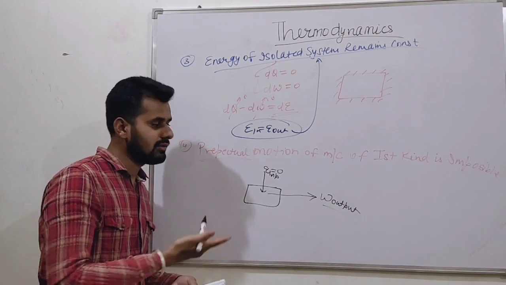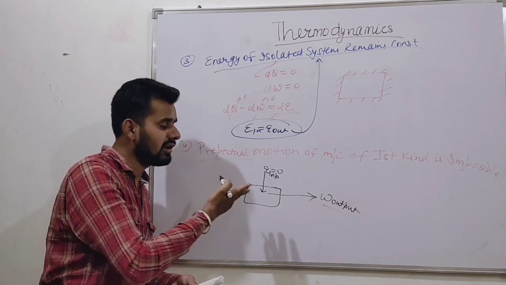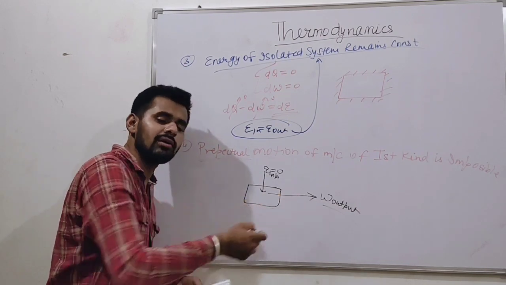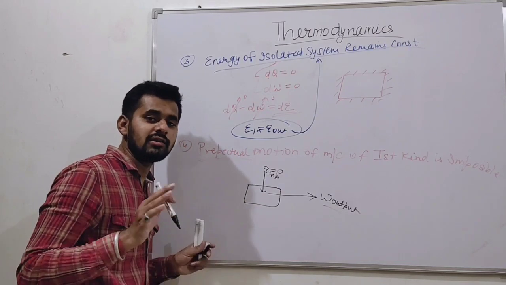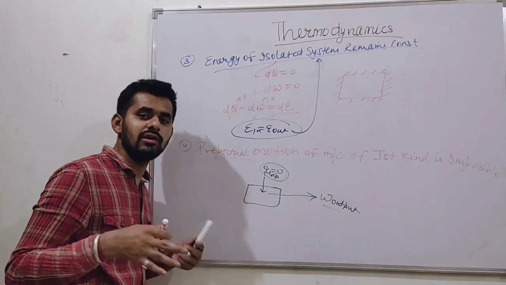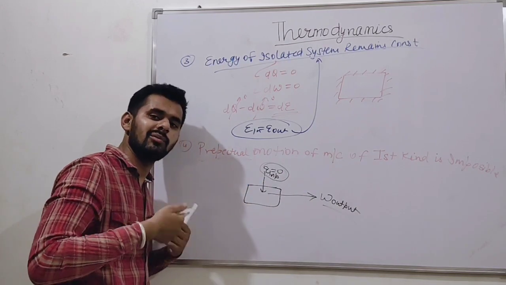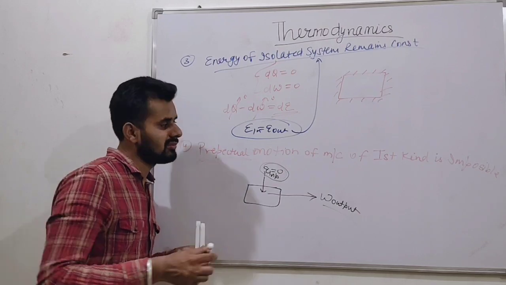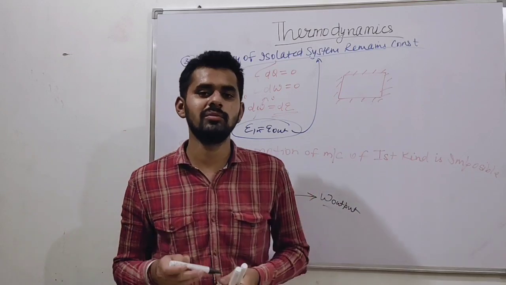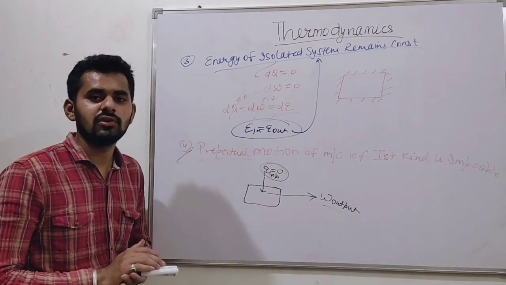No. It basically violates the first law. First law tells us energy input must be equal to energy output. Net energy remains conserved. They said energy input is 0. There is no energy input. Only work output is coming. It is not possible. This is the fourth consequence. Perpetual motion machine of first kind is not possible. Okay, friends. So these are the consequences of the first law.